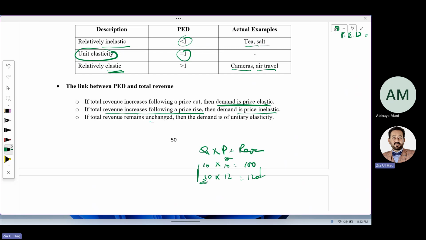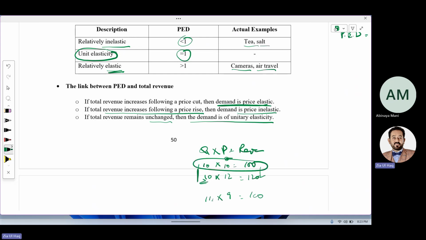If total revenue remains unchanged, the demand is unitary elastic. If total revenue remains unchanged, it means total revenue will remain the same. It means a 10% price increase leads to a 10% decrease in demand. Like you have changed the price to 9, so demand increases exactly by 10%. How much? 11.1. So this will remain the same, 100.